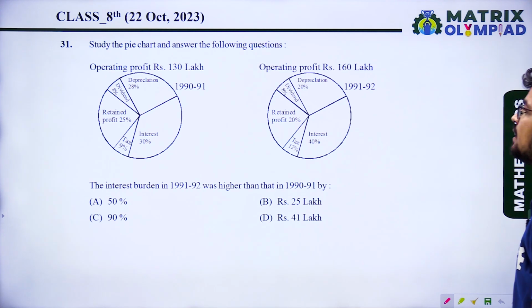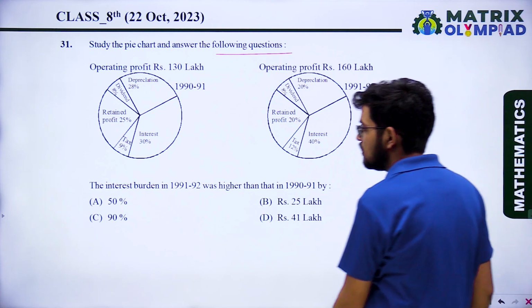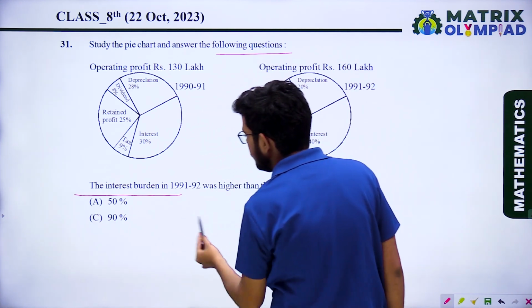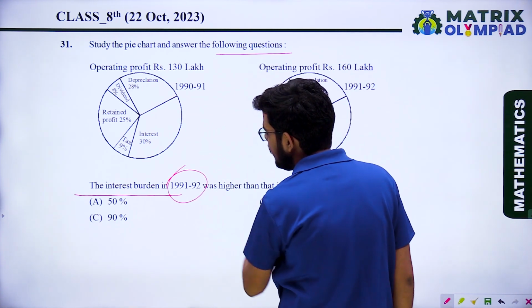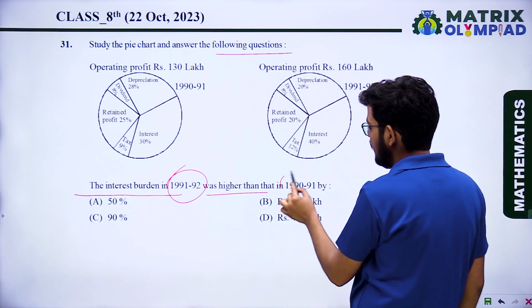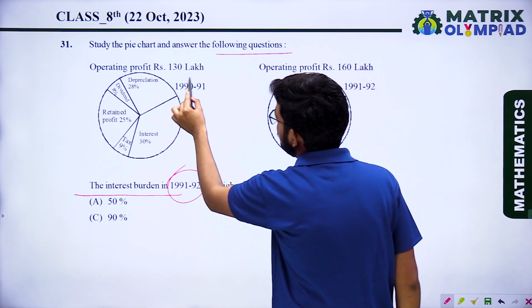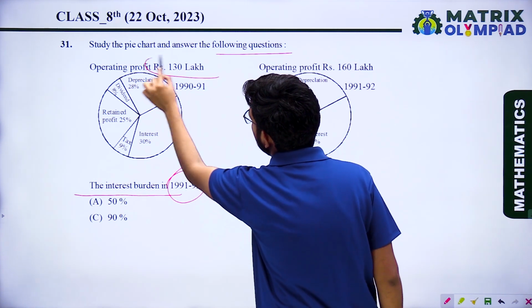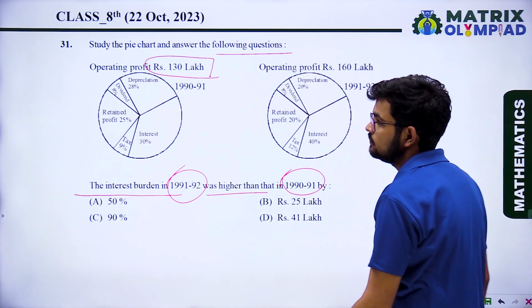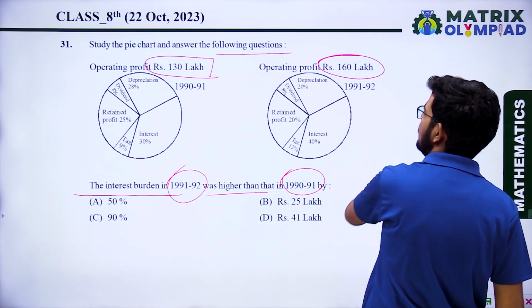Okay, next question. Study the pie chart and answer the following questions. The interest burden in 1991 to 1992 was higher than in 1990 to 1991. Total operating profit is 130 lakhs in one year and 160 lakhs in the other.